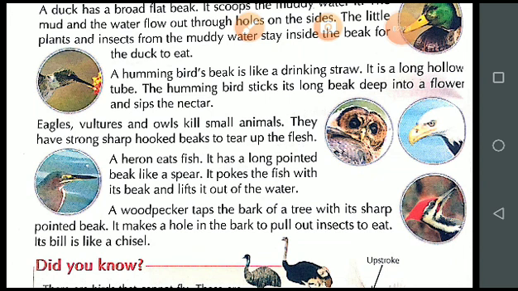The different types of beaks are due to their eating habits.